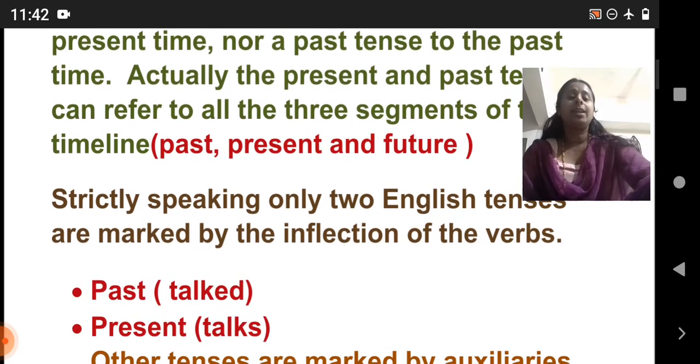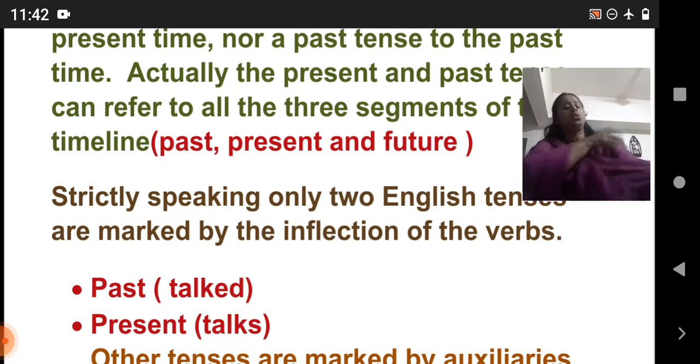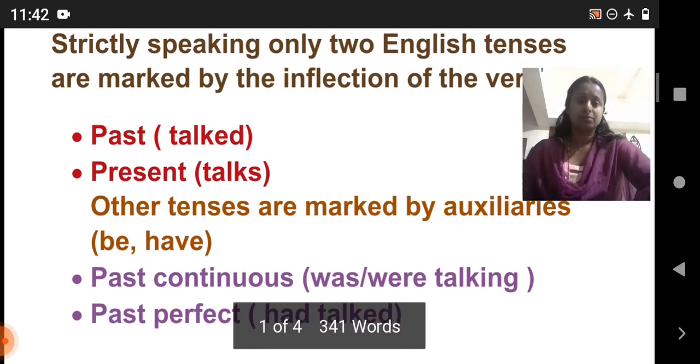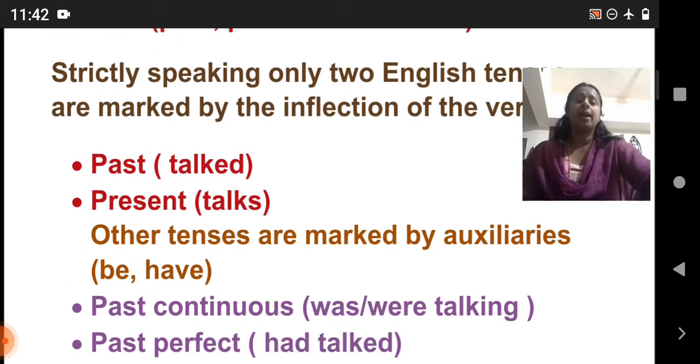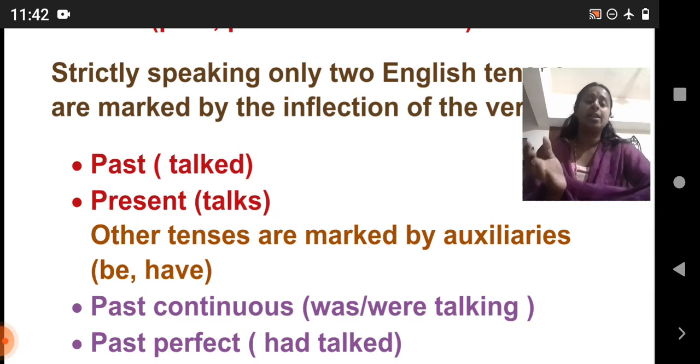Now, talking about English tenses, they are marked with two inflections, which are the past and present. Mainly, in English tenses, we have only past and present. In the previous class, I mentioned that, I think. So, when the verb is talk, the past tense of the verb is talked, and the present tense will be talks. And other tenses are marked by auxiliary verbs formed from the words be and have. Okay.